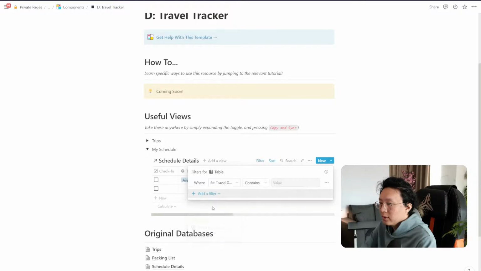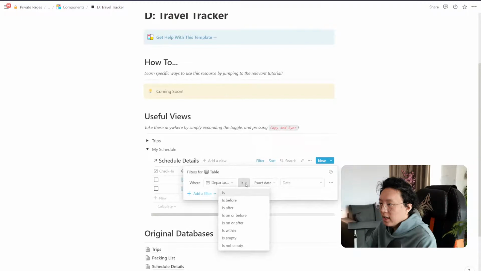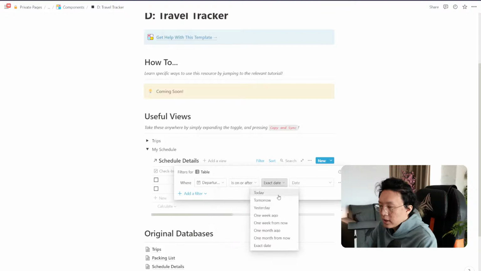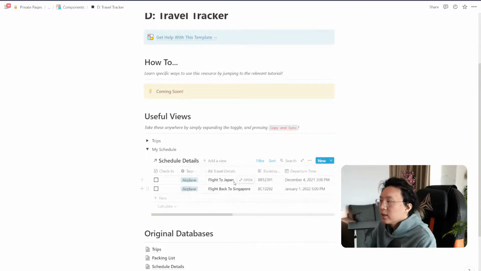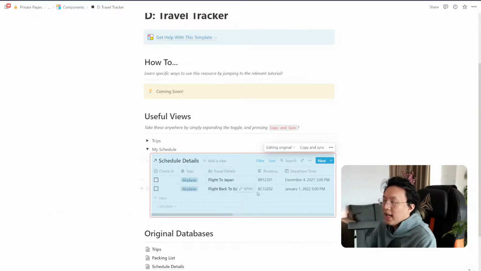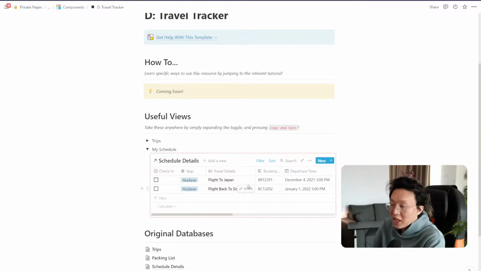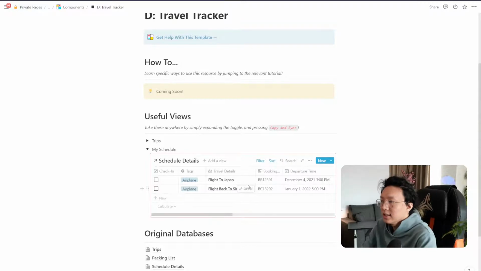What I am going to do is say where departure time is on or after, let's say, 1 month ago. So what this means is that whenever we have a travel itinerary that is anything from 1 month ago onwards, it will show up here so that we can show it to anybody, right? Even for ourselves, we can put this on, for example, the convenience store dashboard, on any dashboard we like, and really easily see all the different major travel that we have to do in the very near future.